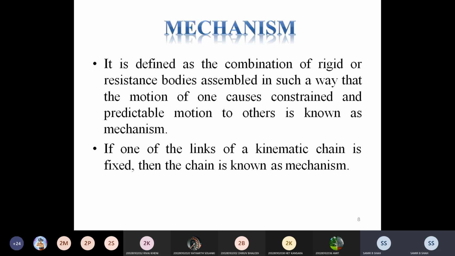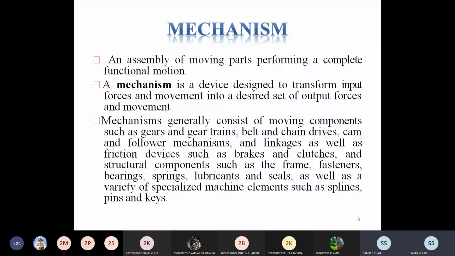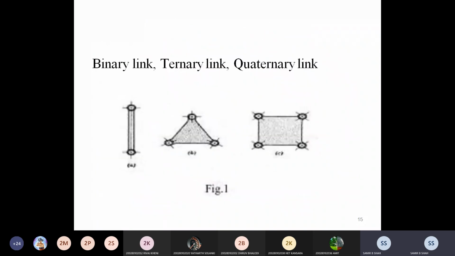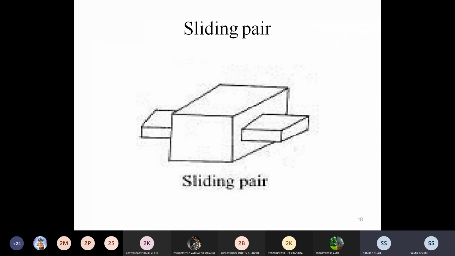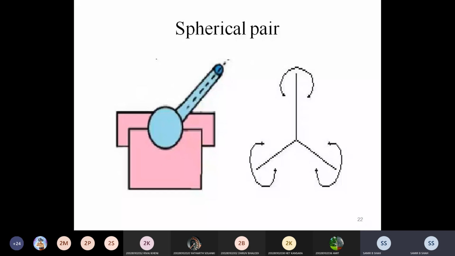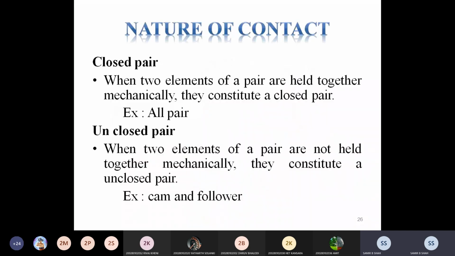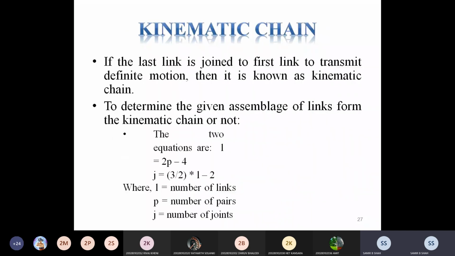Mechanism is one of the links of a kinematic chain. Before you understand kinematic chain, what is kinematic? We know very well that it concerns relative motion. And what is a chain? Let me just explain the chain, then it's easy for you to understand the kinematic chain. Yes, please refer to this definition.